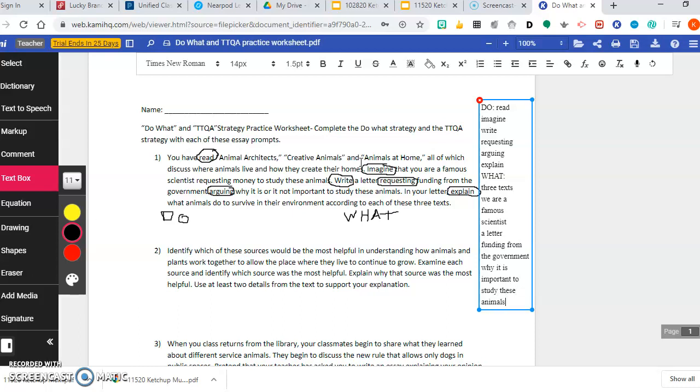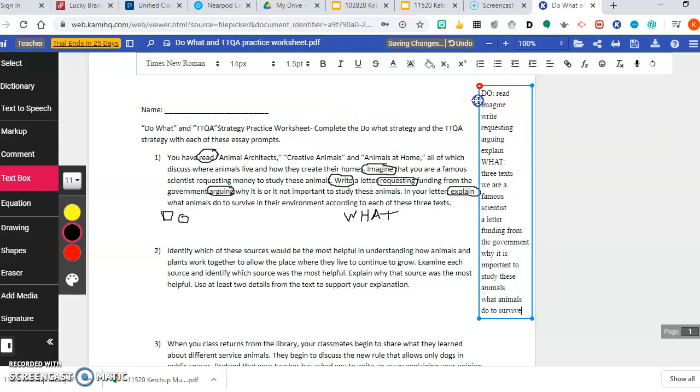Okay, again, I'm just going back and finding my words. Then finally, what are we doing? We're explaining what animals do to survive. So notice, guys, that I just did the do what strategy.